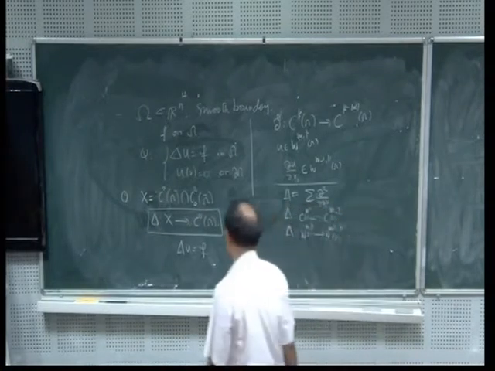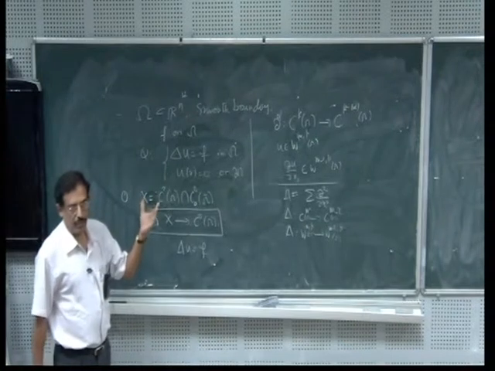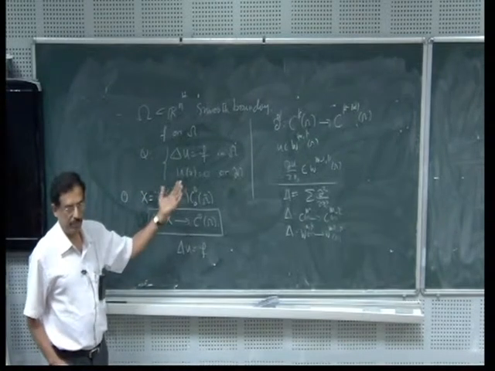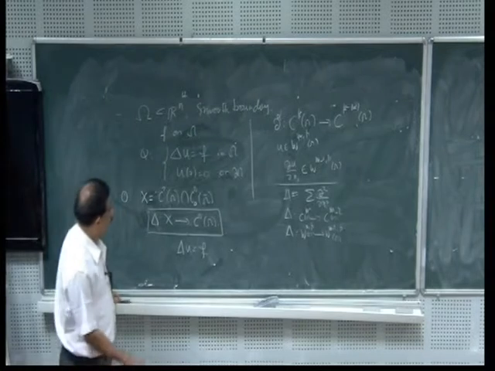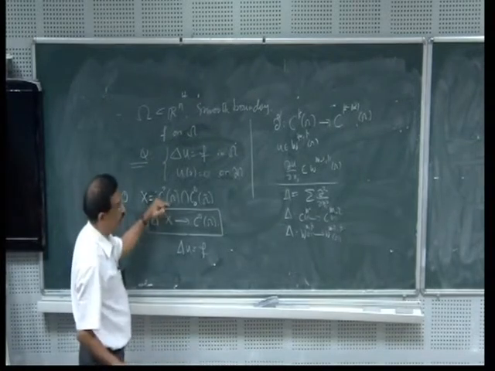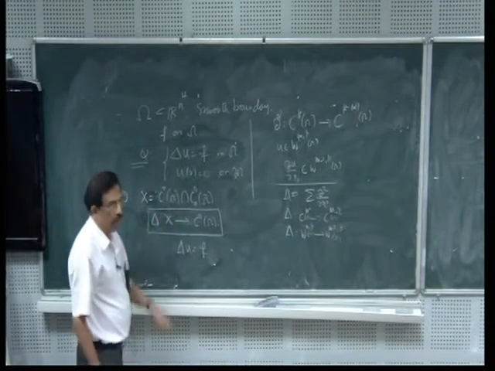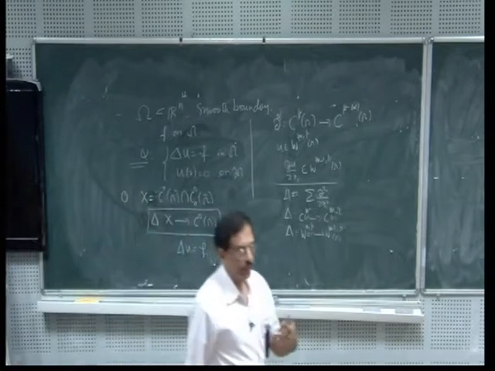Now the question is, naturally, whether this problem has a solution or not. Can you solve this problem in this class, C2 of omega intersection C0 of omega closure? Unfortunately, you cannot solve this. That is the whole point.